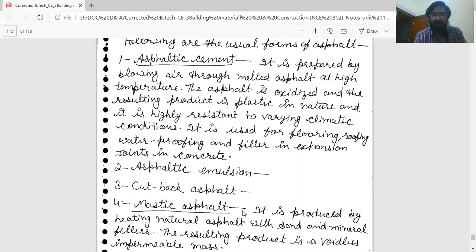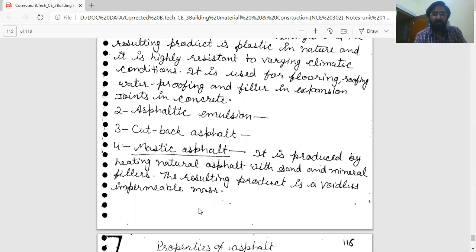Third, cutback asphalt used in pavement. And fourth, an important form of asphalt, is mastic asphalt. It is produced by heating natural asphalt with sand and mineral fillers. The resulting product is a voidless impermeable mass, and this is a very good waterproofing material.